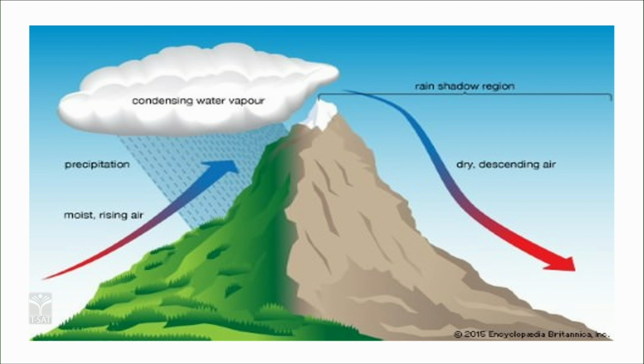Both these factors lead to saturation and lead to one of the regions in India which has the highest amount of rainfall, in the western part of the Western Ghats, and the air on the east side of the Western Ghats becomes dry, leading to the formation of a rain shadow region. It is a classic example of orographic rainfall.